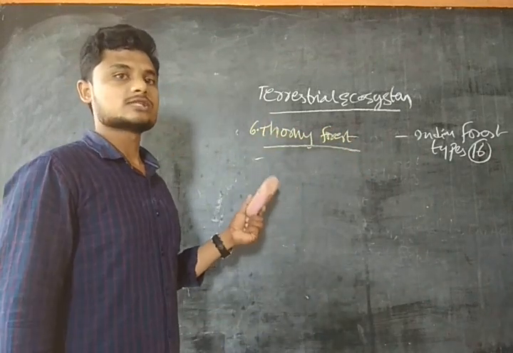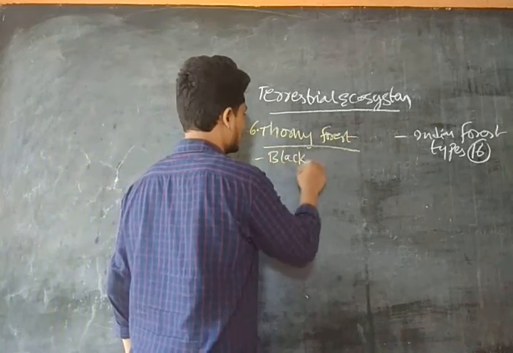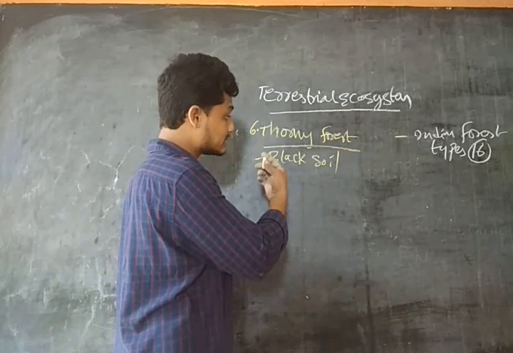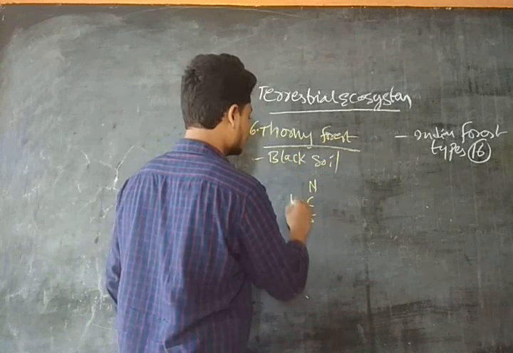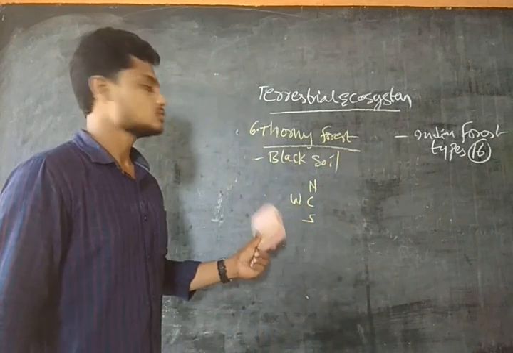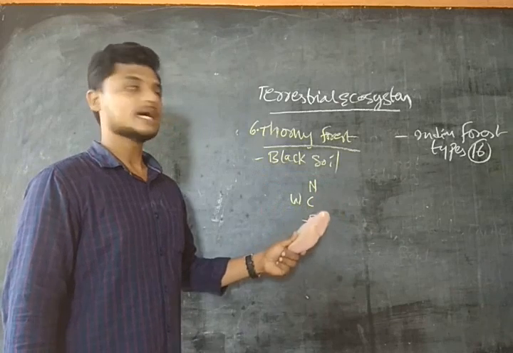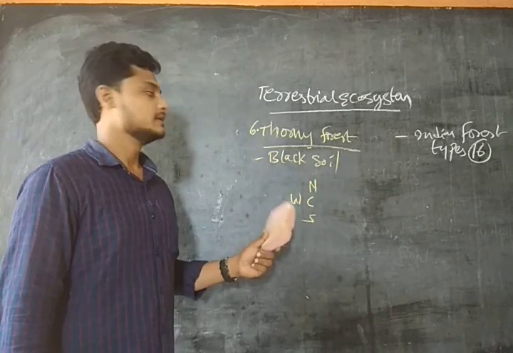The soil required for this is black soil. They are found in the central, northern, southern, and western parts of India. Except for the eastern part, they are found in all other places of India.